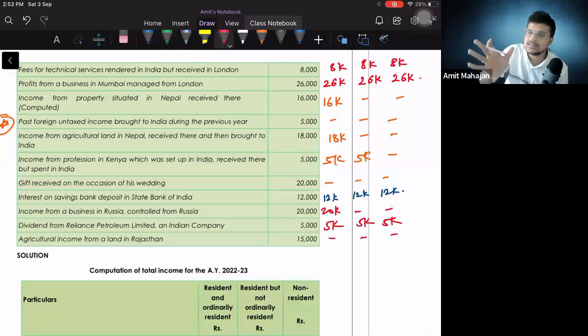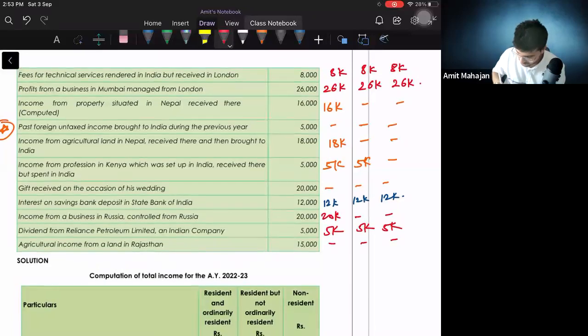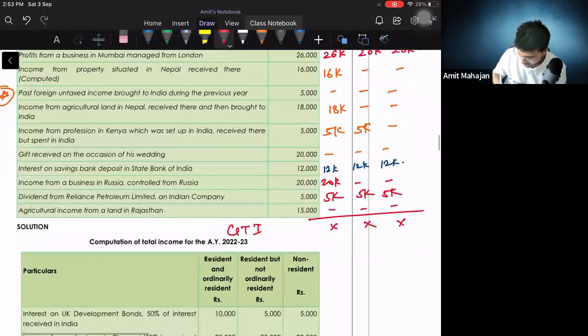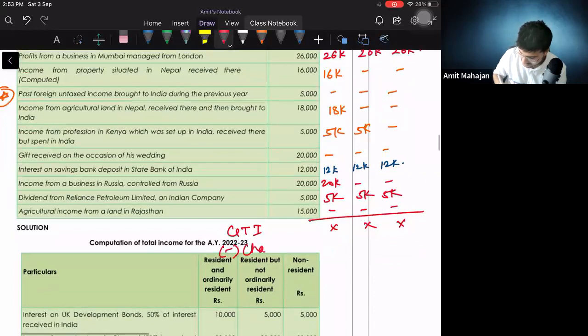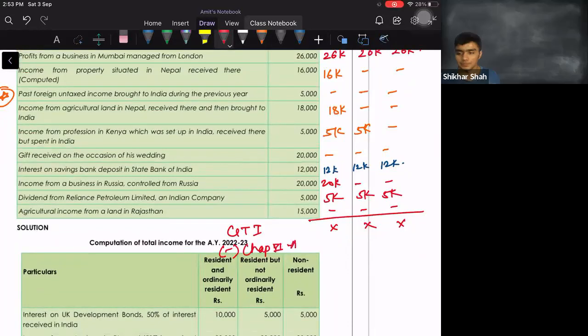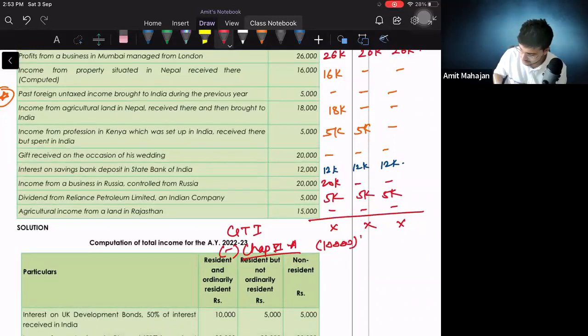This is how you will present in the answer sheet also. मतलब ये 3 columns निकाल के you will just add everything. You will write gross total income. You will get the figure, and you will reduce what? Chapter 6A deduction. इसमें we know it is 10,000, 10,000, 10,000. We'll get the answer of this.